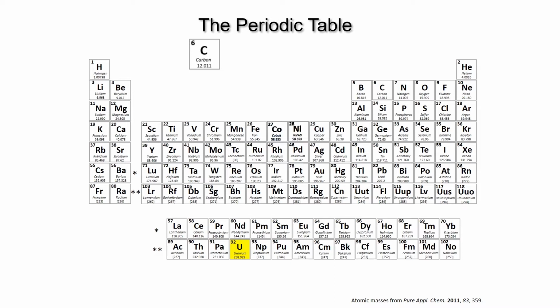Now, looking at the full periodic table, we can see instances where it seems the ordering based on relative mass did not make sense. Cobalt, Co, has a relative atomic mass of 58.93, and nickel, Ni, has a smaller relative atomic mass of 58.69, but nickel was placed after cobalt on the table.